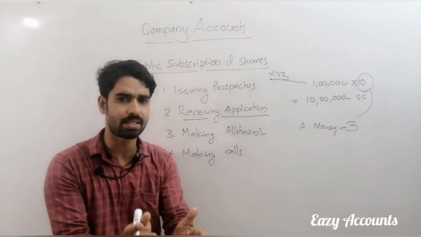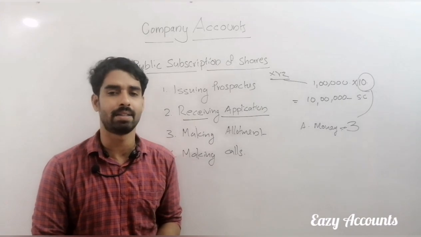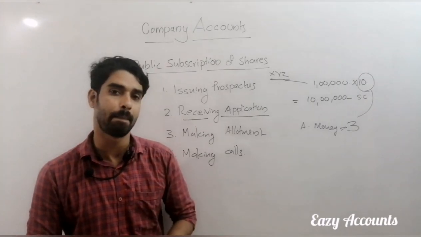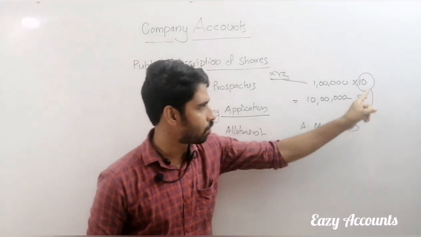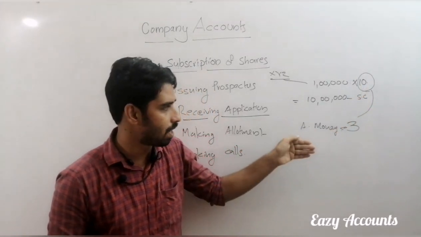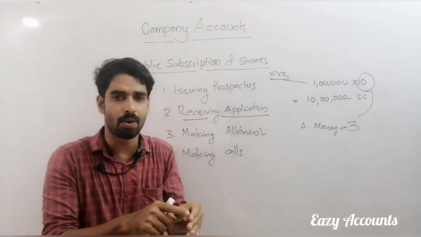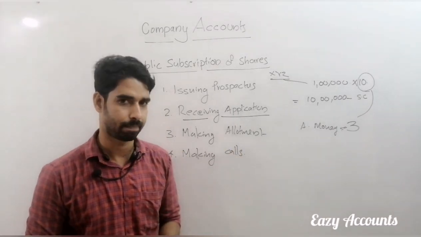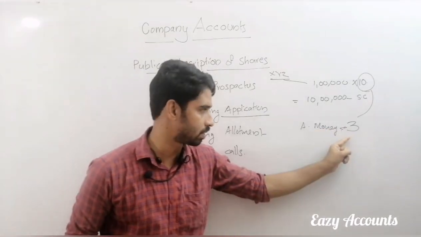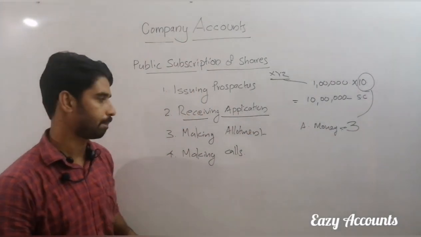Moreover, this is the first amount received by the company from the public: application money. And this application money is part of the face value. That means the subscriber needs to pay only the balance amount for getting the share of the company. So that initial amount is called application money.